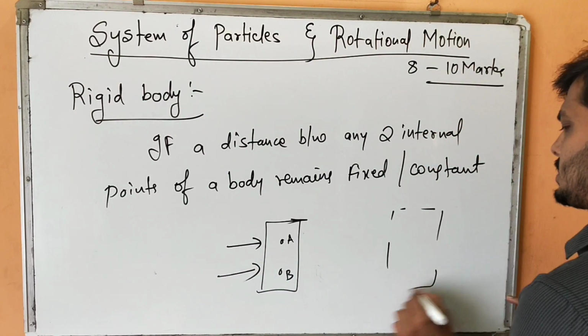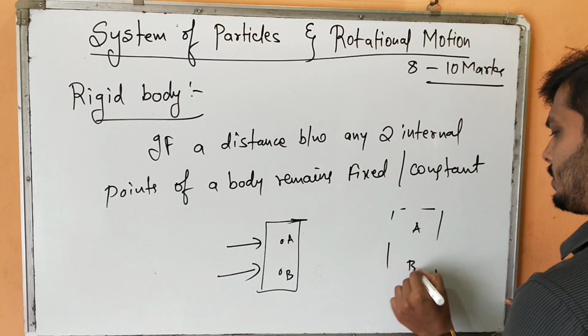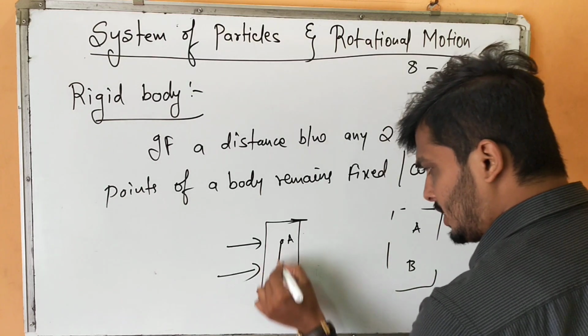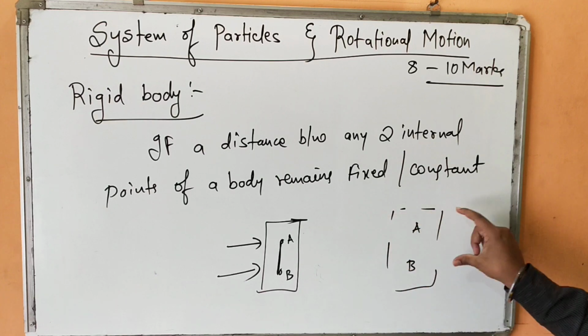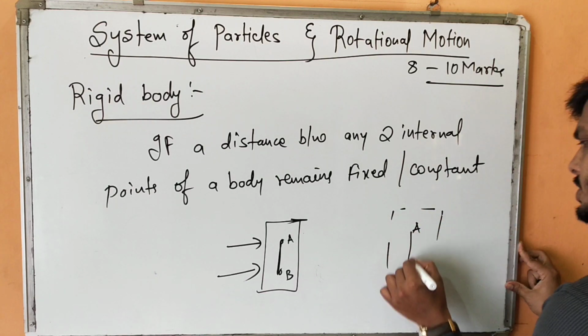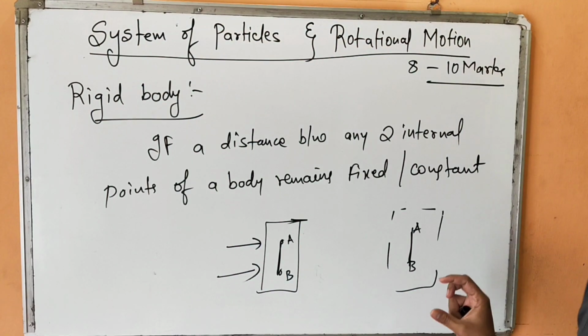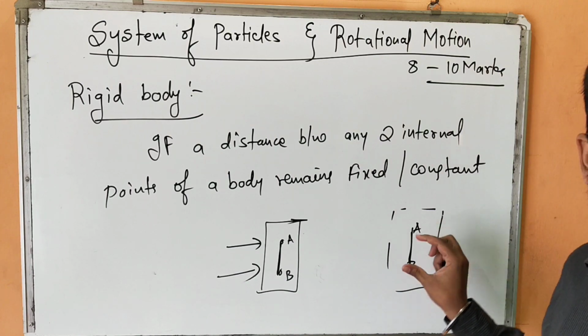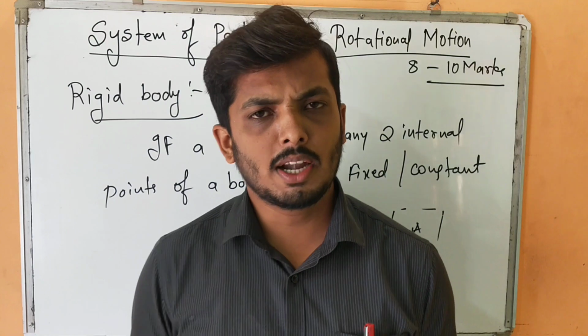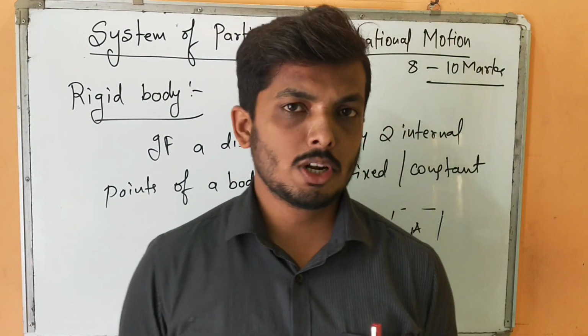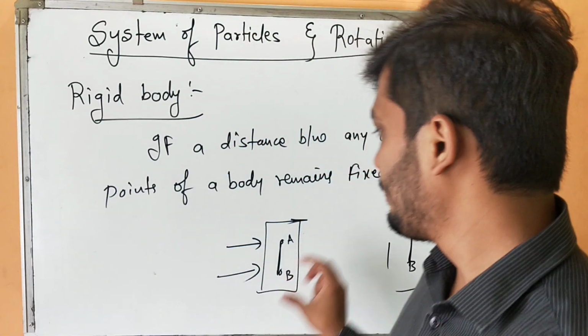Assume that the body has traveled a certain distance and come to this point. Now if I measure this distance before the application of the force and after the application of the force, this distance will remain the same. And when the distance between any two internal particles remains the same, then that body is said to be a rigid body.